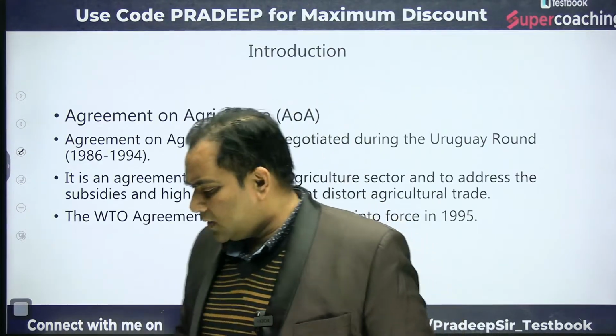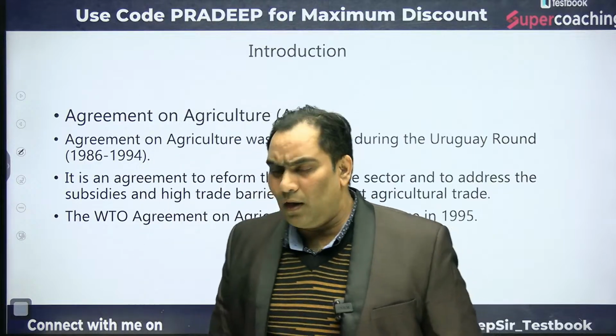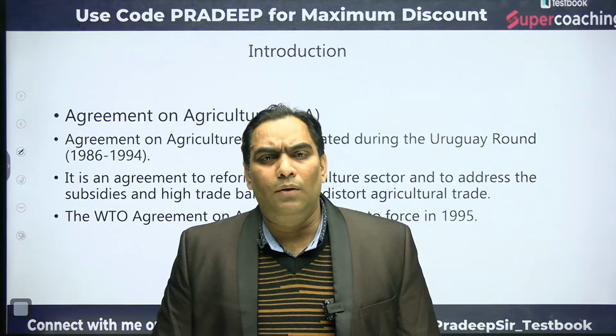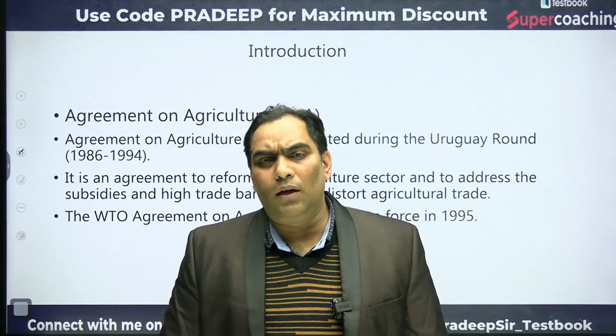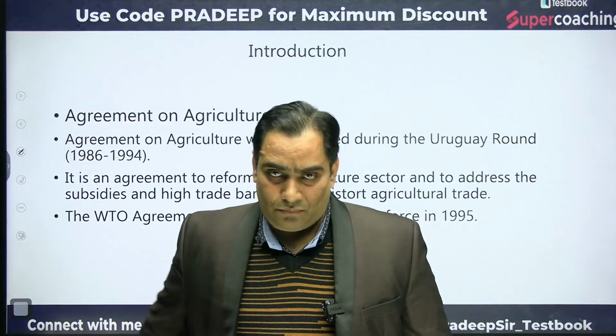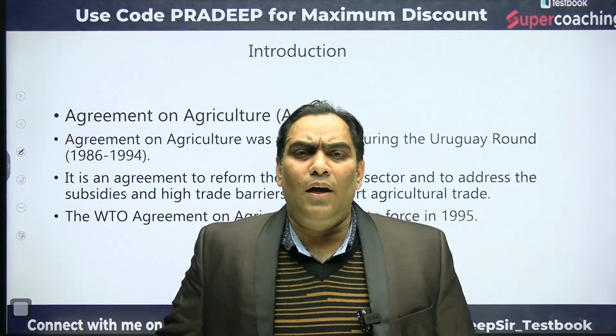First let me tell you the meaning and the purpose. Before that, let us discuss the WTO. WTO means World Trade Organization.